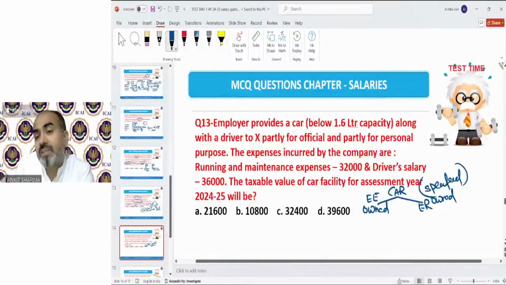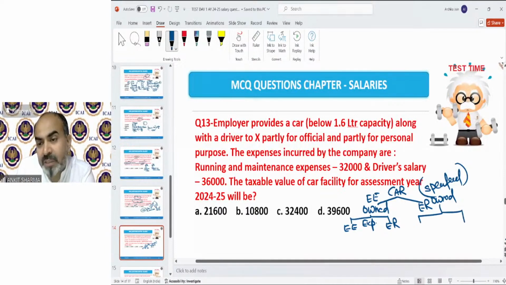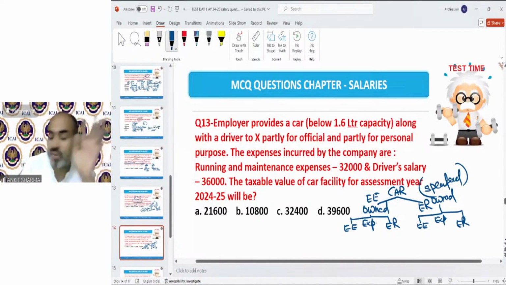Then when the car is owned by the employee, we have to see who is actually bearing the expenses of maintenance of the car, whether the employee or the employer. And again, in the other case, who is bearing the expenses of the car? So there are 4 cases technically. Now it's a very logical provision.